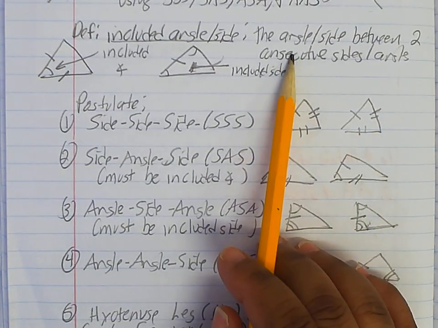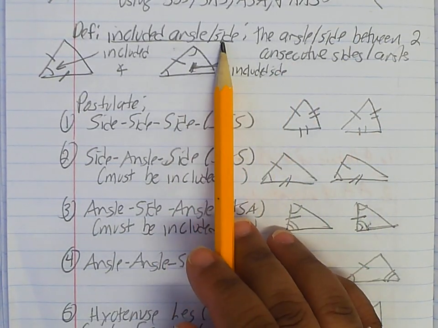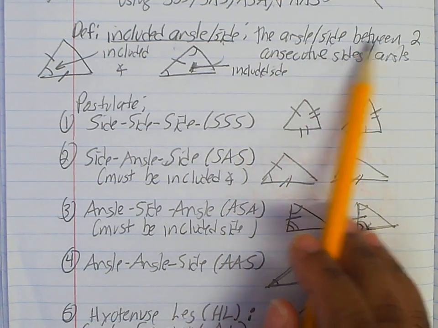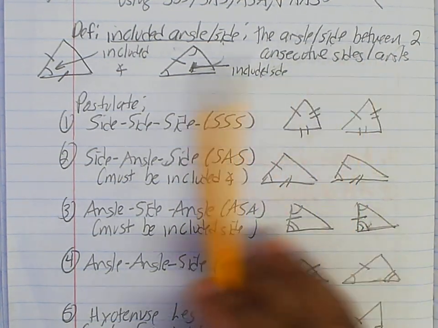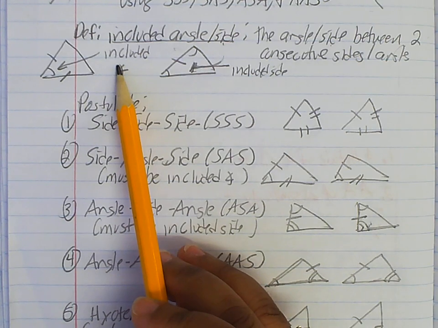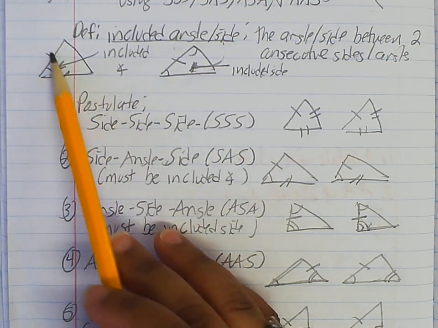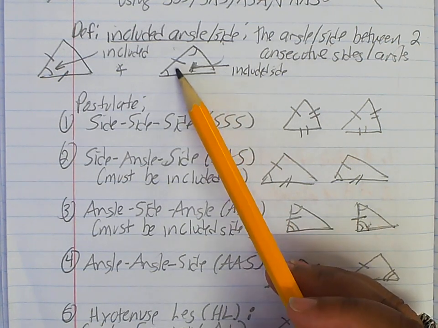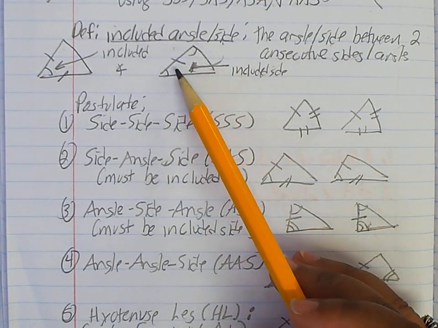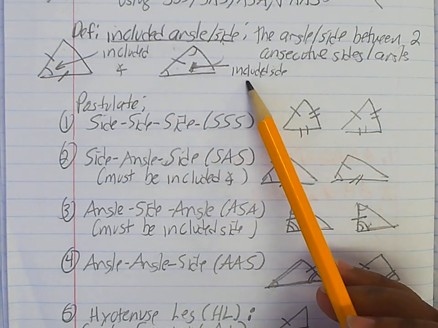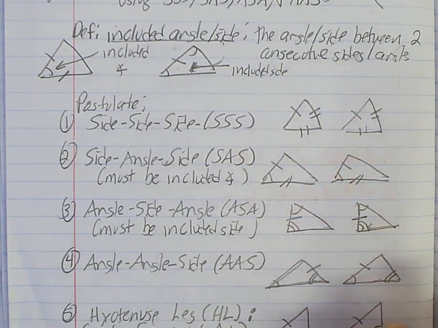One definition you guys probably already know: included angle or side, the angle or side between two consecutive sides or angles. So I did a picture here. You can see this angle is considered included because here are the two sides. And then I did a picture here. You can see the two angles, and here's the side in between them. So this is the included side.